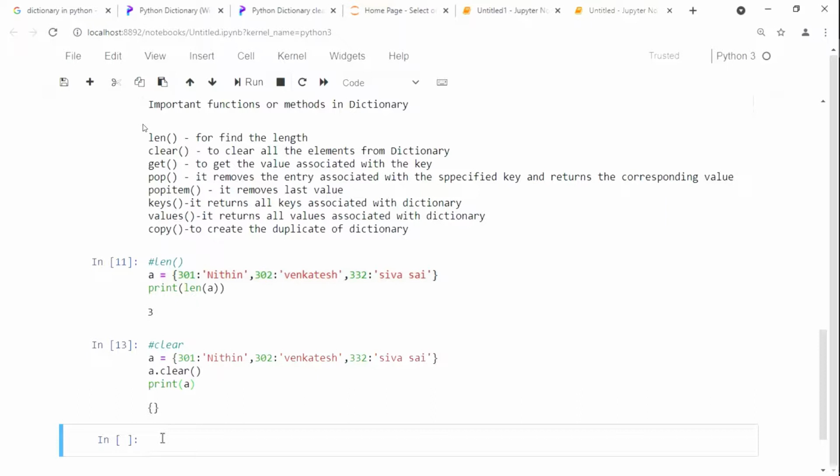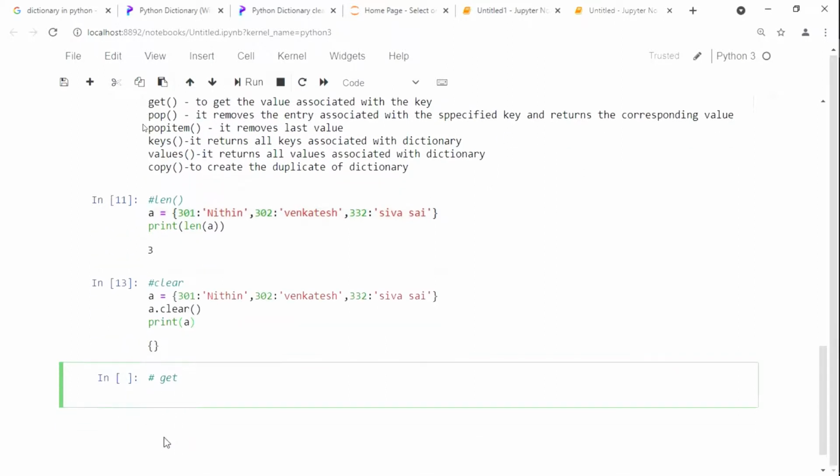How are we going to get here? The next method will be get. Here, two methods are going to be associated. One is for get of a key. That is for one method. I will write it here. That is for get key.